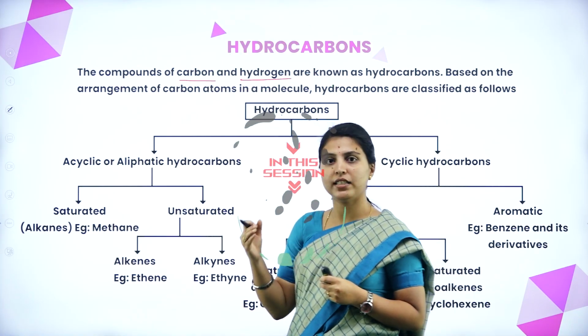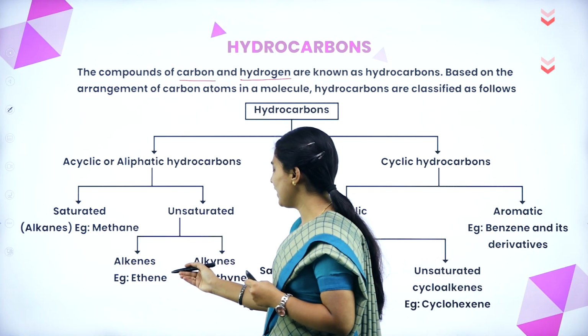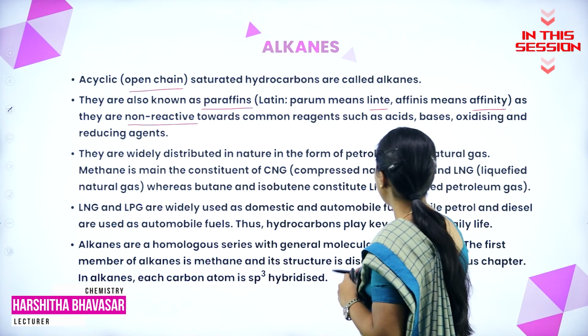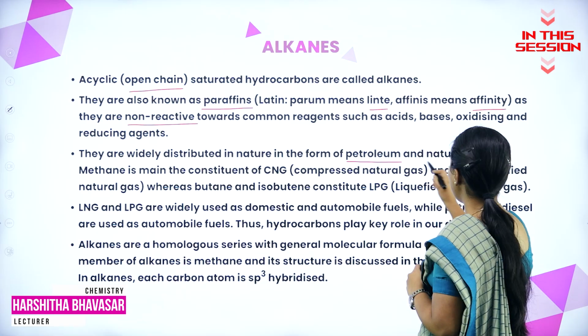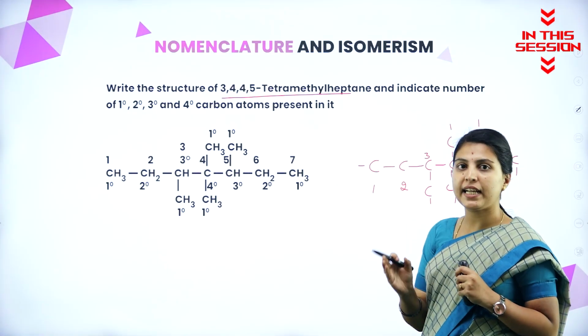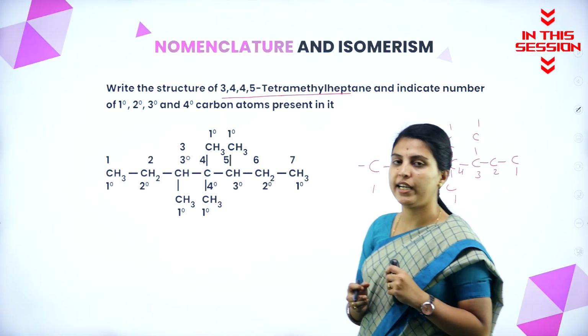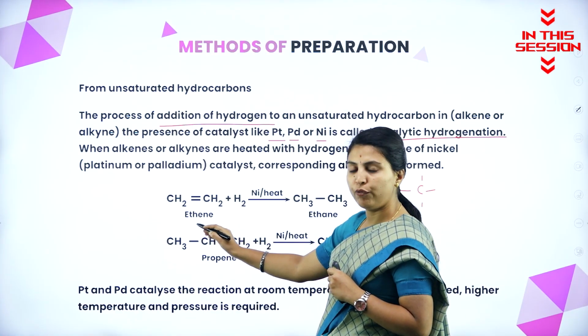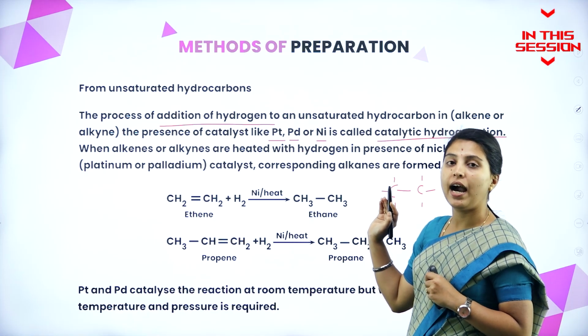Unsaturated hydrocarbons is further divided into alkenes and alkynes. They are widely distributed in nature in the form of petroleum and natural gas. The primary, secondary, tertiary and quaternary carbon atom should be identified. Any kind of alkene will give the corresponding alkane.